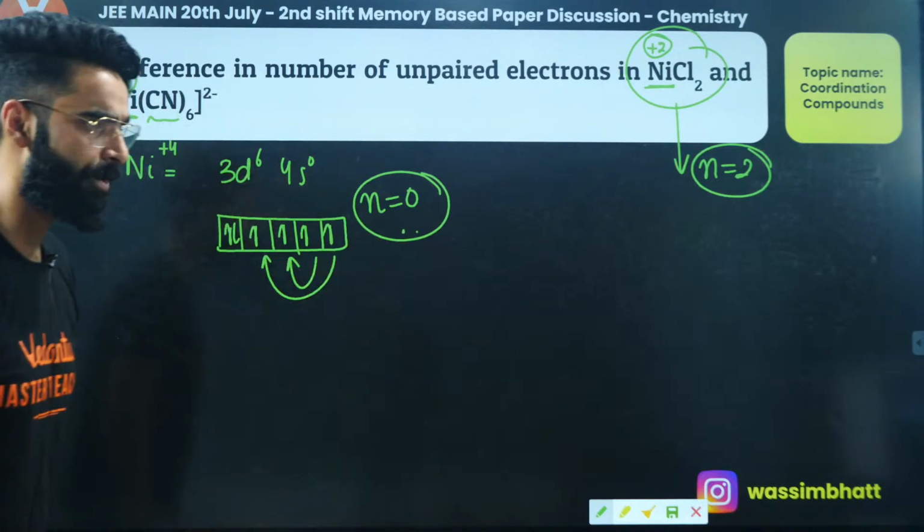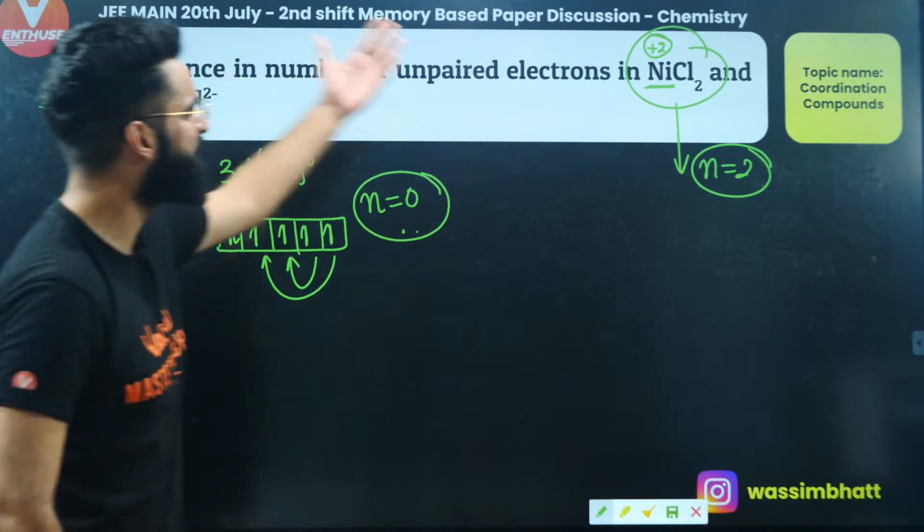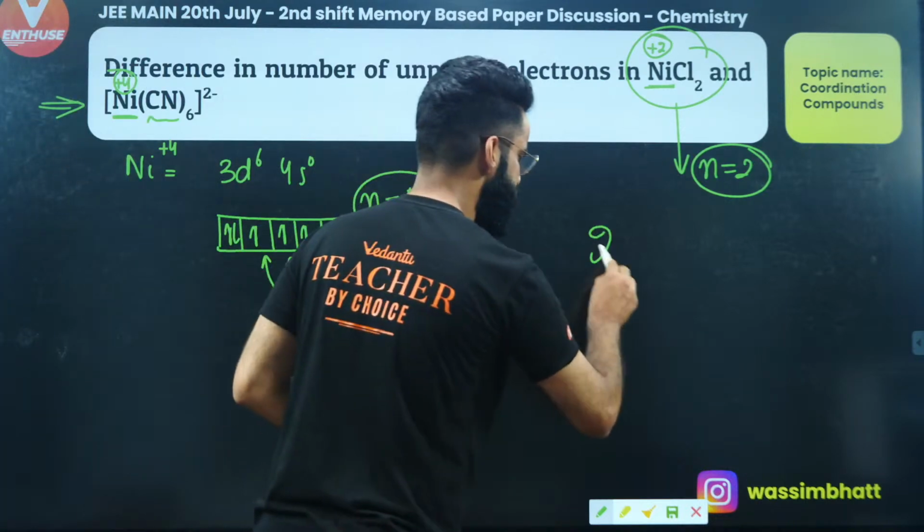What was I supposed to calculate? I was supposed to calculate the difference in the unpaired electrons in NiCl4 2- and [Ni(CN)6]2-, and the difference is coming out to be 2.